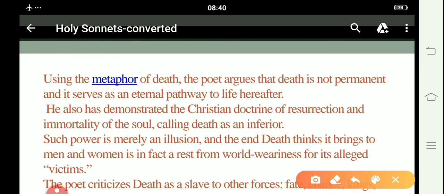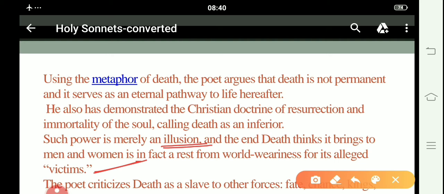Such power is merely an illusion, and the end death thinks it brings to man and woman is in fact a rest from world weariness for its alike victims. So the illusion of death is that death thinks it is so furious in its own way.